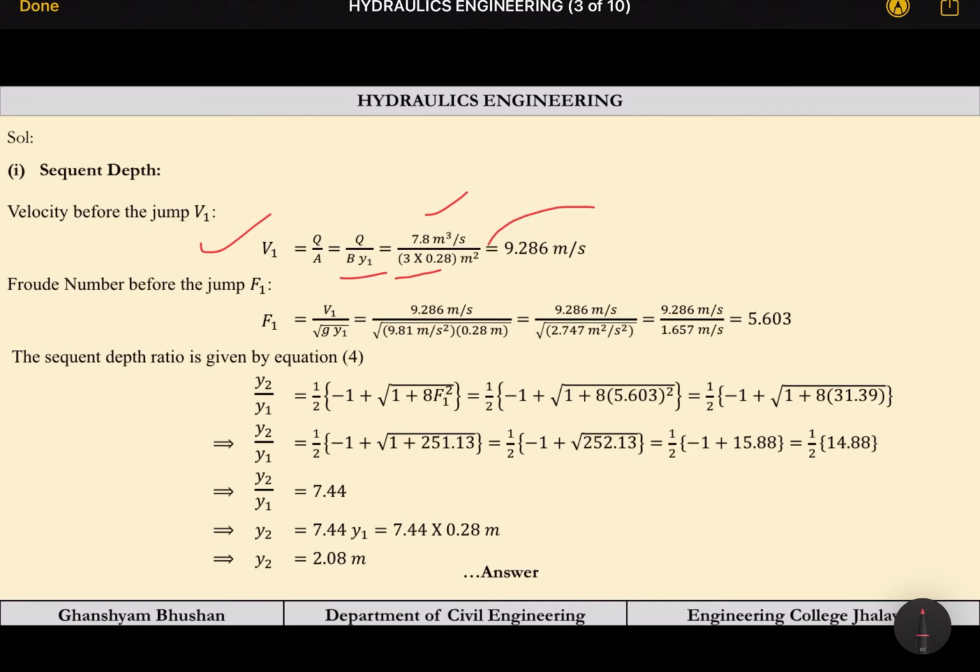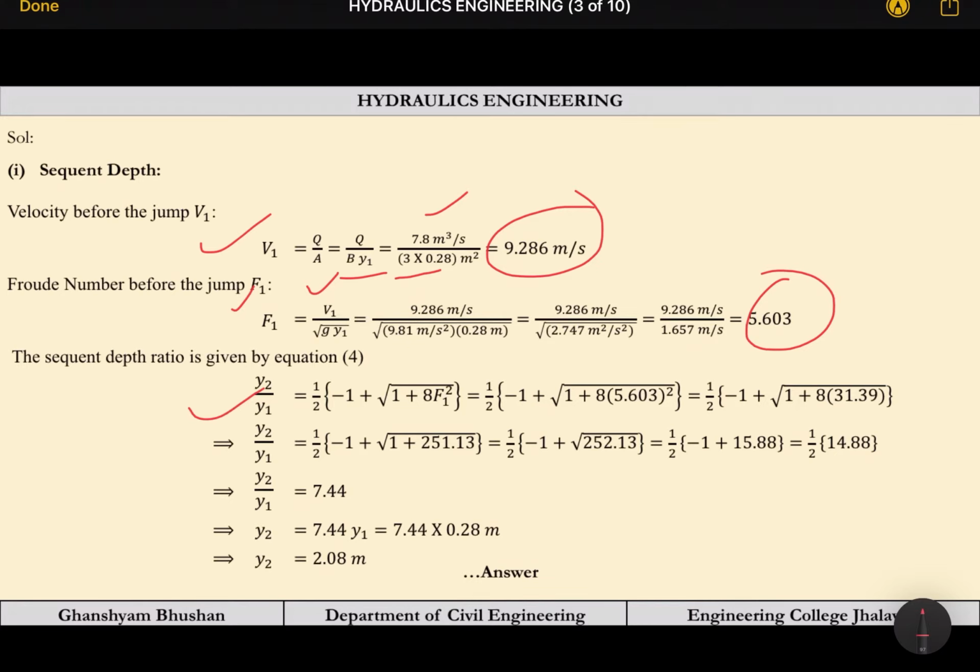So the velocity before the jump is coming out to be 9.286 meter per second. Now the Froude number before the jump is F1. So F1 will be V1 by root g into y1. V1 we have calculated, y1 is given, g is constant. So F1 has been calculated as 5.603.